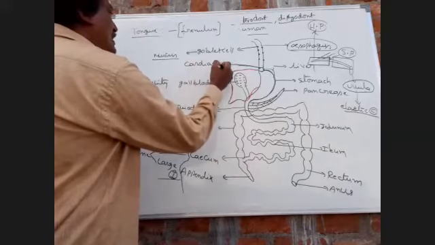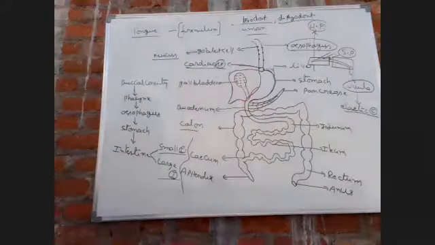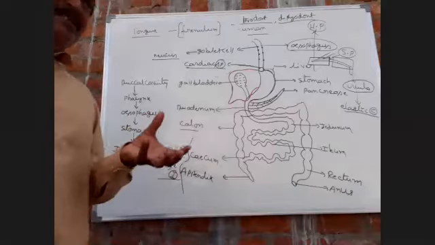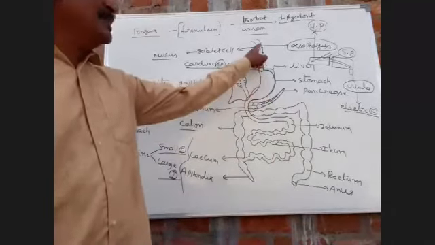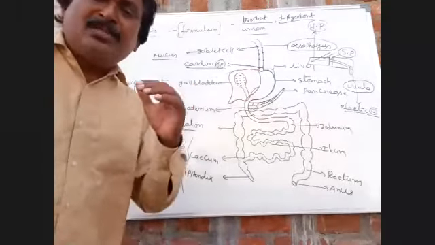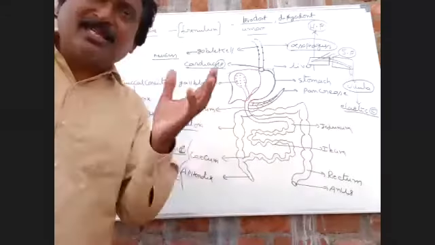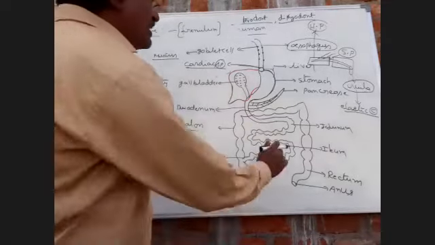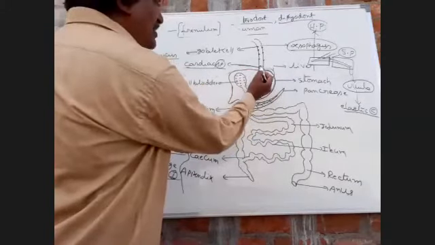What is the main function of the cardiac sphincter muscle? It prevents the backward passage of food from the stomach to the esophagus. That is the main function of the cardiac sphincter muscle.